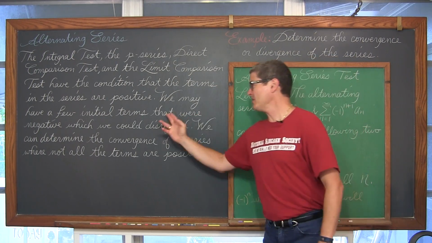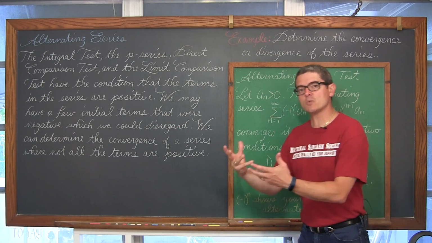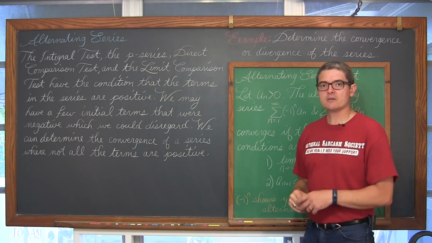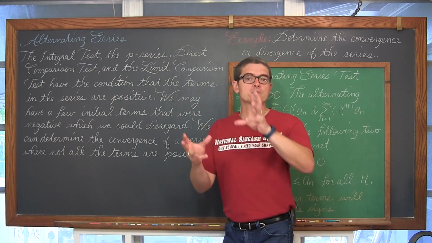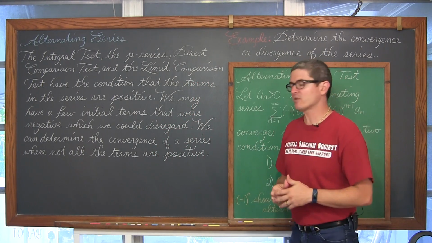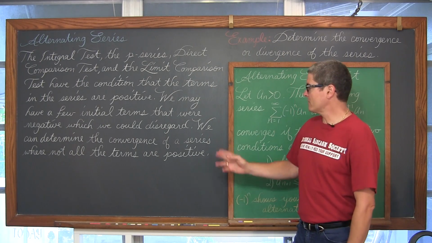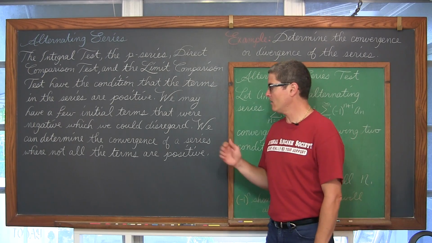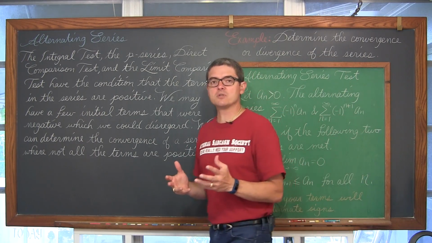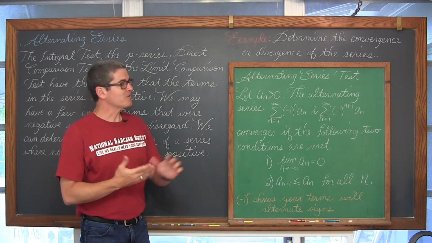We may have had a few initial terms that were negative, thus not meeting that condition, but we could disregard maybe a couple, 1, 2, 3 of those initial terms, because whether a series converges or diverges is about the behavior of that series as n approaches infinity, not necessarily what's going on with the first couple of terms. We can determine, though, the convergence of a series where not all the terms are positive. And the easiest type of series to deal with, which we'll be working with first, is the alternating series.